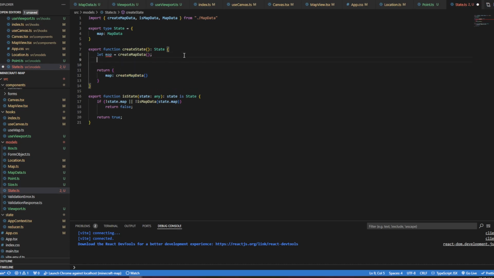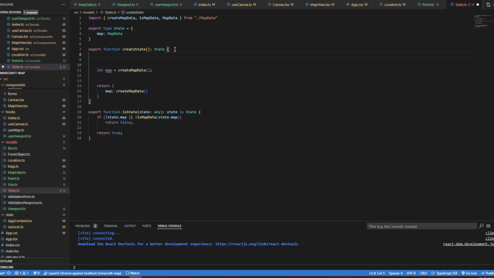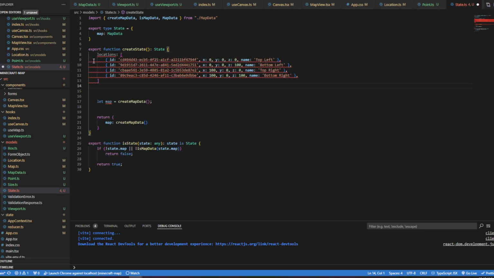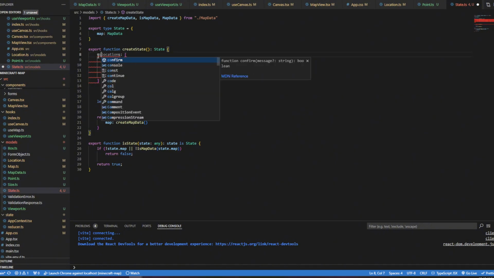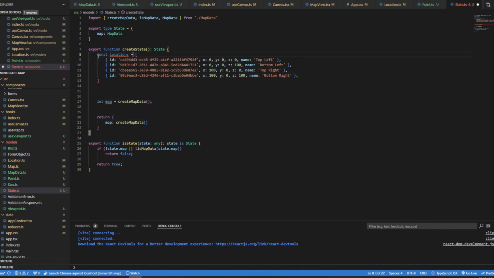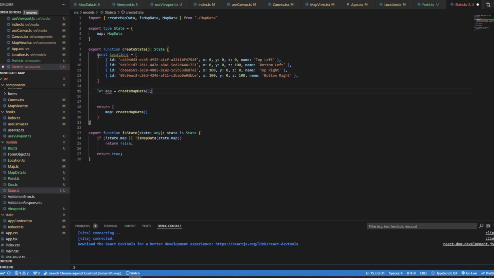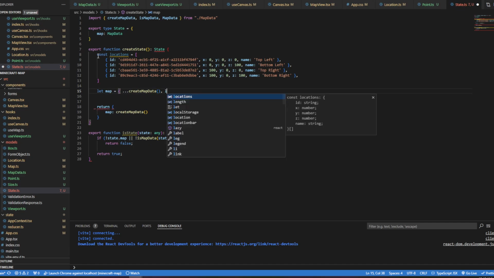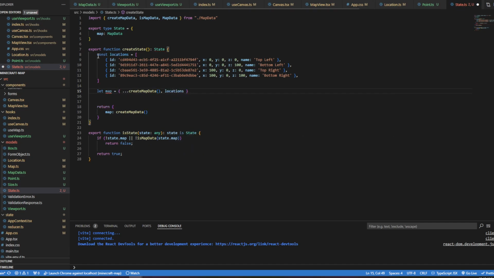And then this is temporary. I'm not going to keep this in here. I'm going to take these locations and call this const locations. This is going to be temporary again. I'm going to create the map, and then just do locations. See if it likes that. And what?